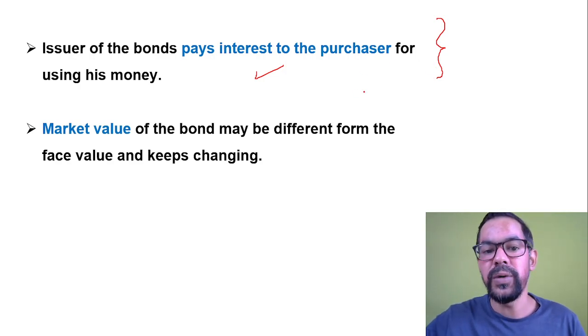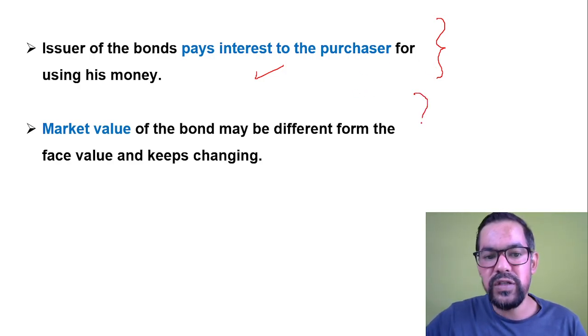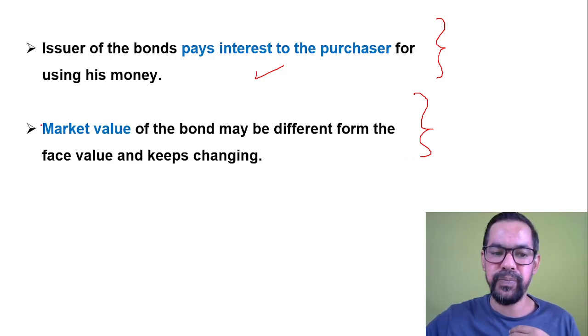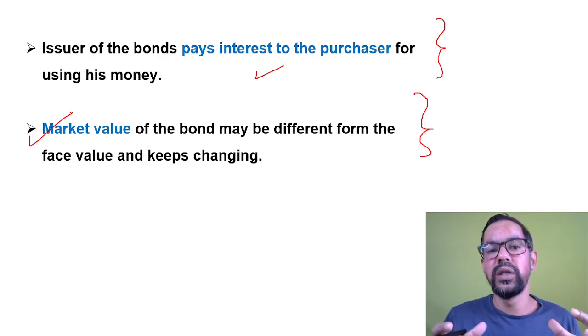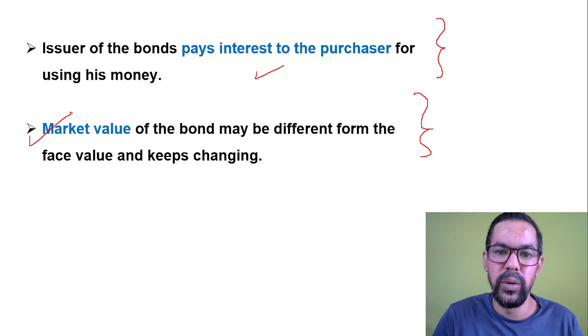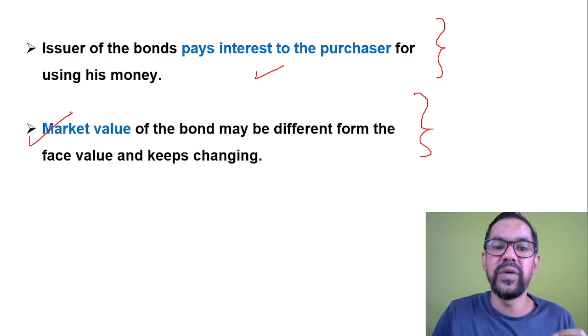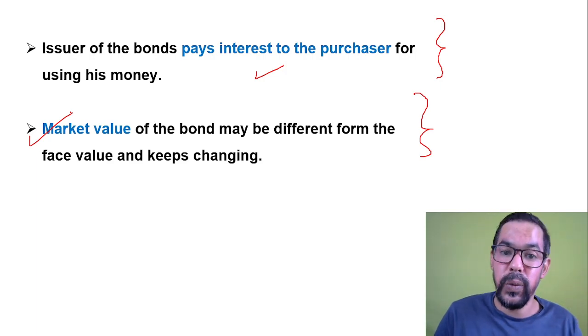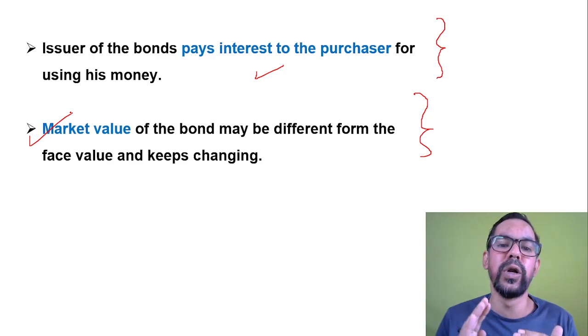The market value of a bond may differ from the face value and keep changing. Market value totally depends on market factors, which are demand and supply. So what is the demand for that particular bond? If there is a high demand, let's say investors are continuously investing in that bond, the value of that bond will go up.